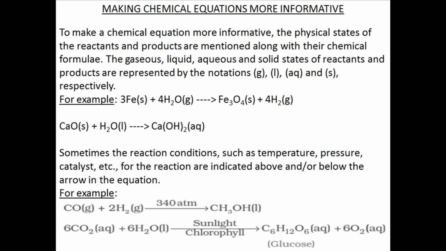Sometimes, the reaction conditions such as temperature, pressure, catalyst, etc. for the reaction are indicated above and or below the arrow in the equation. For example, carbon monoxide reacts with hydrogen gas at elevated temperatures and at a pressure of 340 atmospheres in the presence of a catalyst to give methanol or methyl alcohol. In the process of photosynthesis, carbon dioxide reacts with water in the presence of sunlight and chlorophyll to form glucose and oxygen gas.